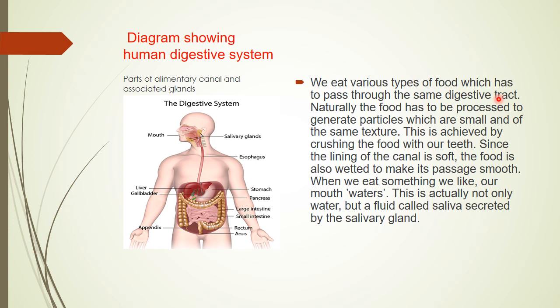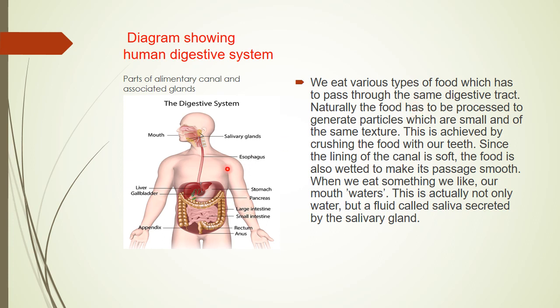The digestive tract is the route through which food passes from the mouth and through the various parts it gets digested with the help of digestive juices and digestive enzymes, and this complex food gets converted into the simplest form which can be easily absorbed by the body and which can be converted into usable energy by the cell.